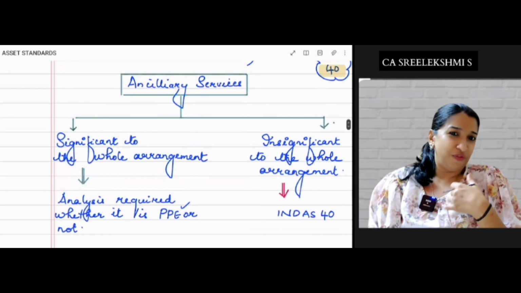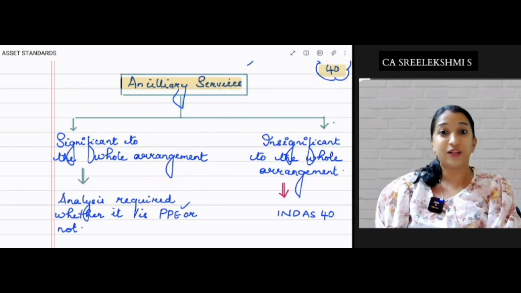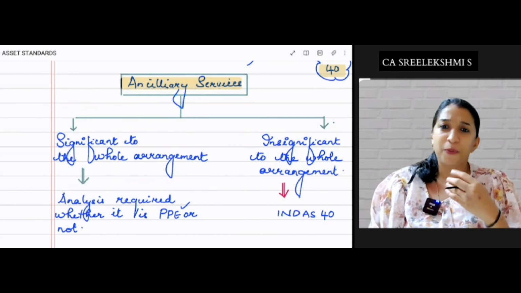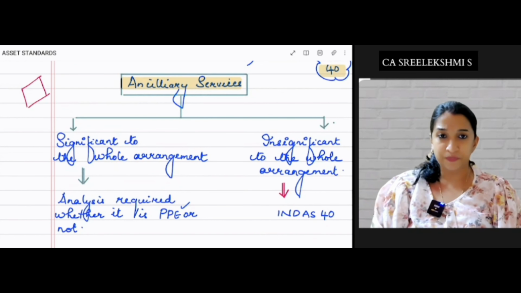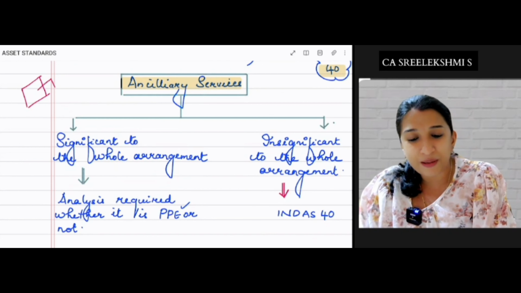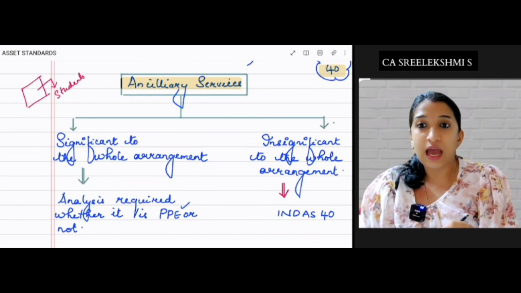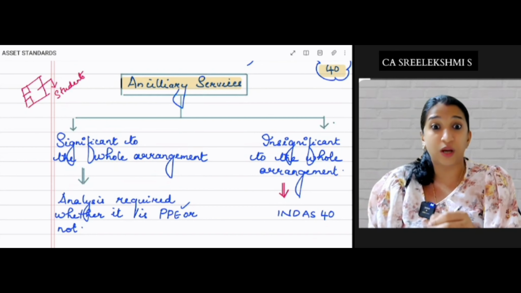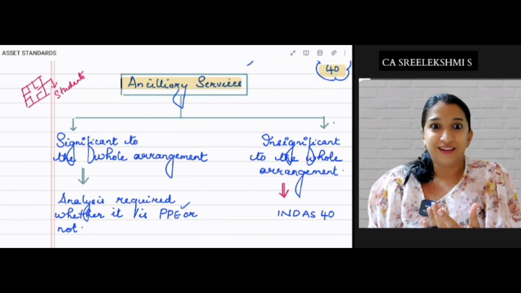Now, what if the owner is providing ancillary services to the tenant? What do you mean by ancillary services? That is, say for example, a building is given on rent. To whom are you giving this building on rental basis? To some students in a college. And you are providing laundry, security services, a Wi-Fi connection, food, and a canteen is there.